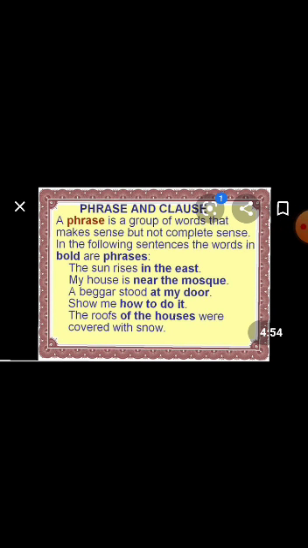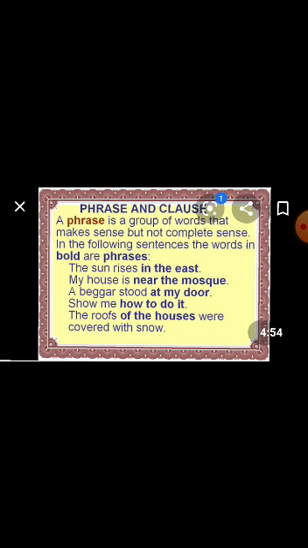In the following sentences, the words in bold are phrases. The sun rises in the east. In the east is a phrase here. My house is near the mosque. Near the mosque is a phrase. A beggar stood at my door. At my door is a phrase.